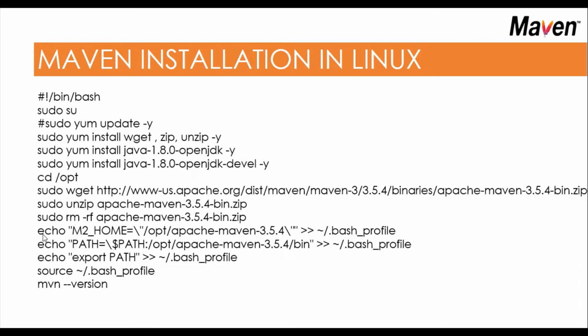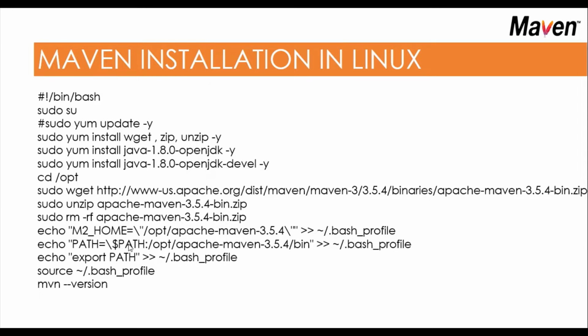After that, I'm setting the M2_HOME directory. So echo, I'm putting M2_HOME equals, in double inverted commas, the directory /opt/apache-maven-3.5, and I'm redirecting that line of code into the root directory's .bash_profile file.